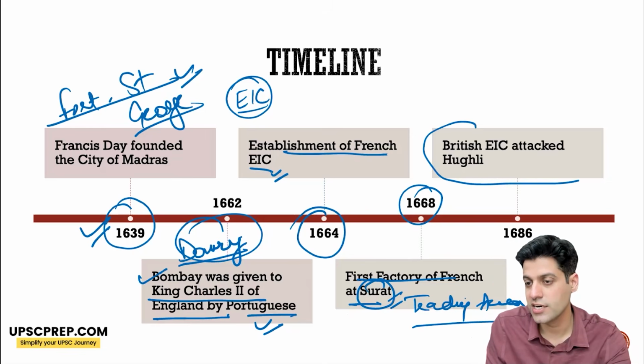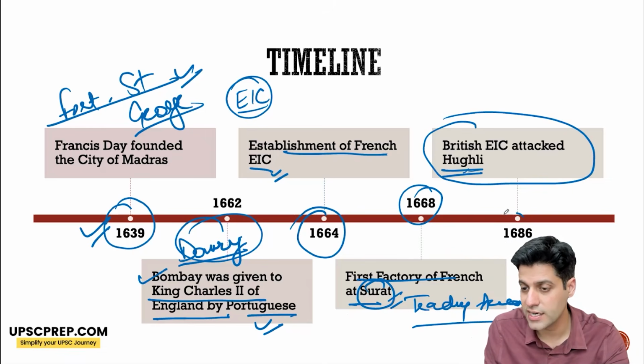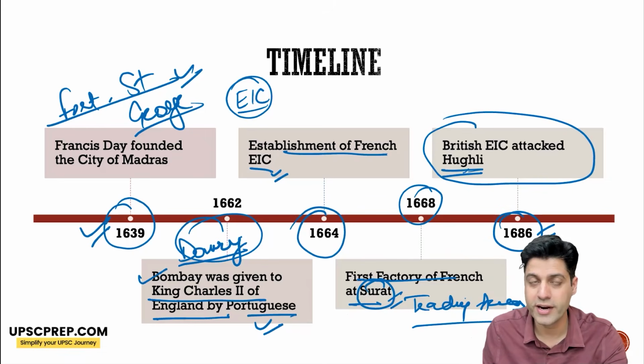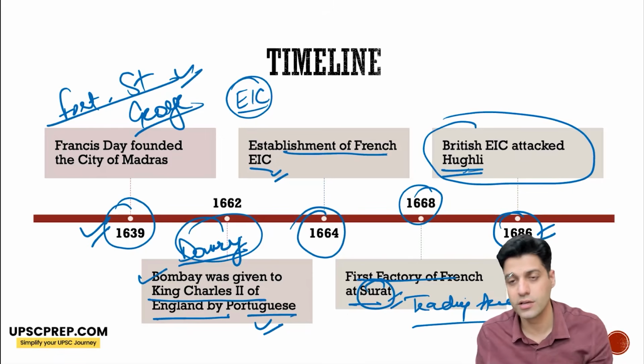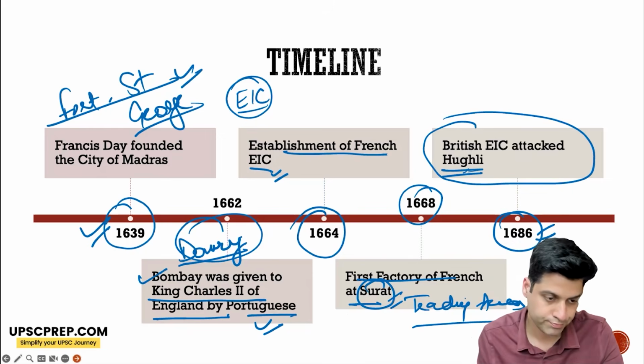The British East India Company attacked Hooghly in 1686. This led to a fight with Aurangzeb. Aurangzeb told the English to leave. Eventually, there was a compromise.